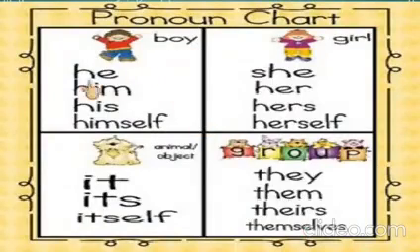Now let's look at the examples. For boy, we use the pronoun he, him, his, himself. For girl, we use the pronoun she, her, hers, and herself. For animal or object, we use the pronoun it, its, itself. And if there is any group, then we use the pronouns they, them, theirs, and themselves.